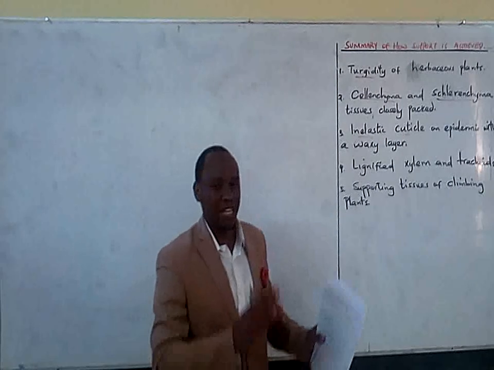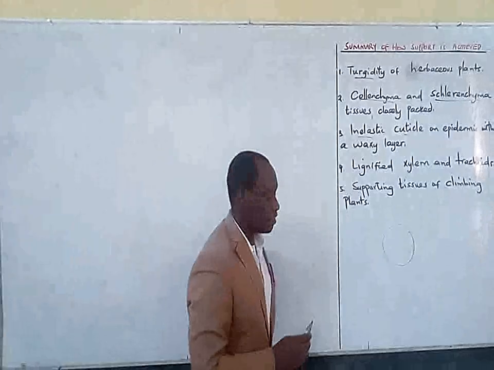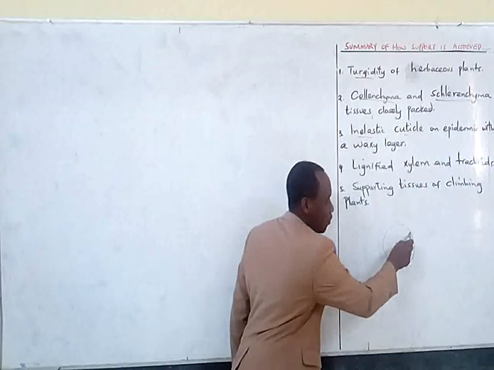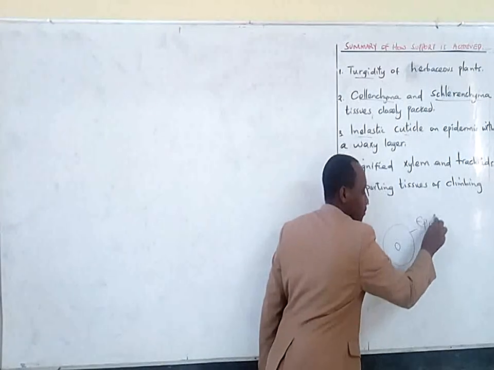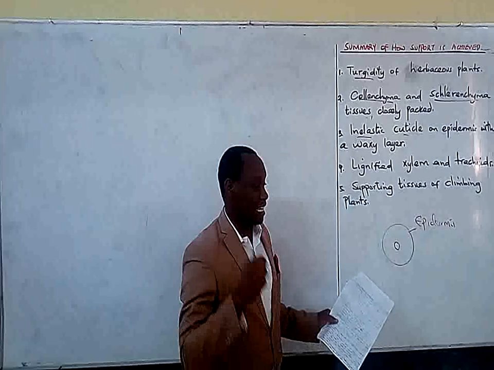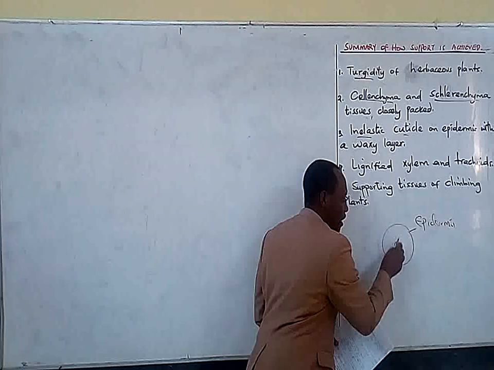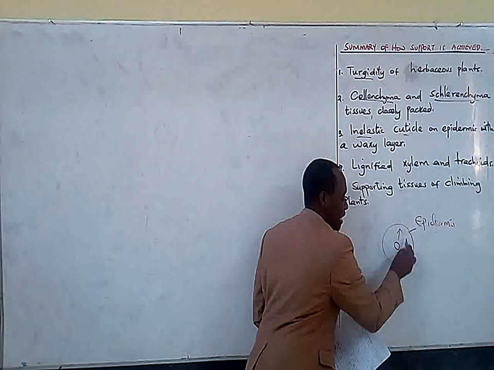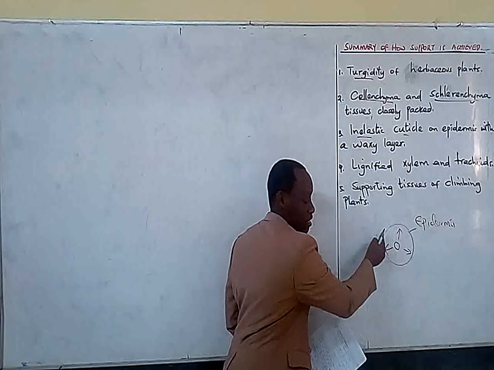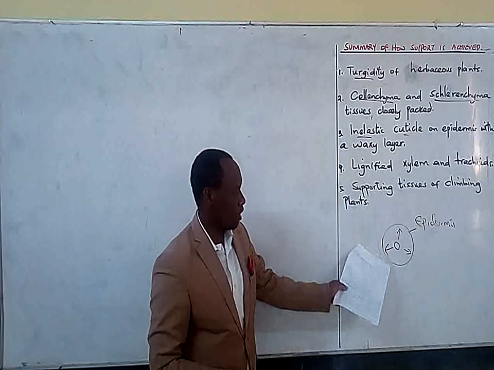Remember, on the outside of the stem, this being a cross-section of the stem, on the outside we have what is called the epidermis. And on this epidermis, we have a waxy tissue that helps to withstand. Remember, there is some pressure that is exerted on this side when the cells become turgid. And that pressure forces this part of the epidermis to become firm. And that is how support is also achieved.